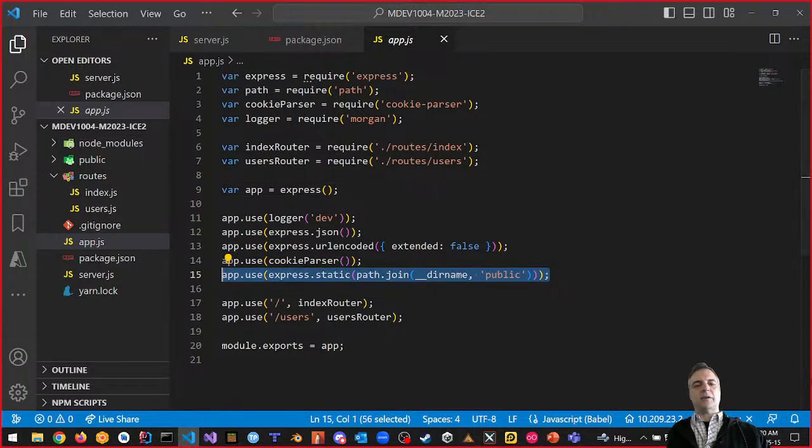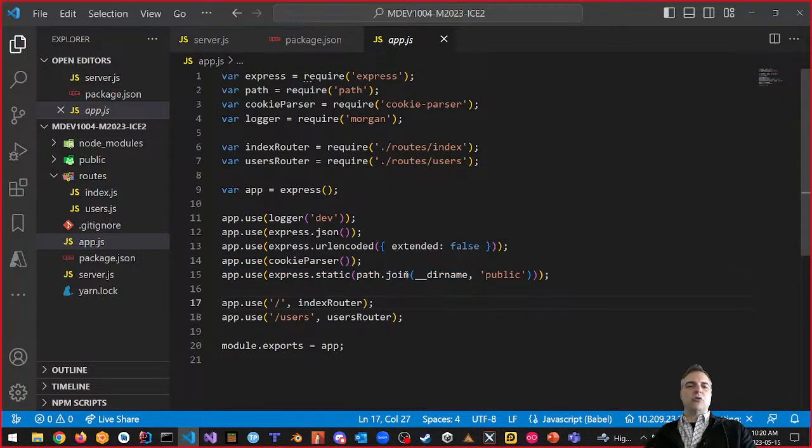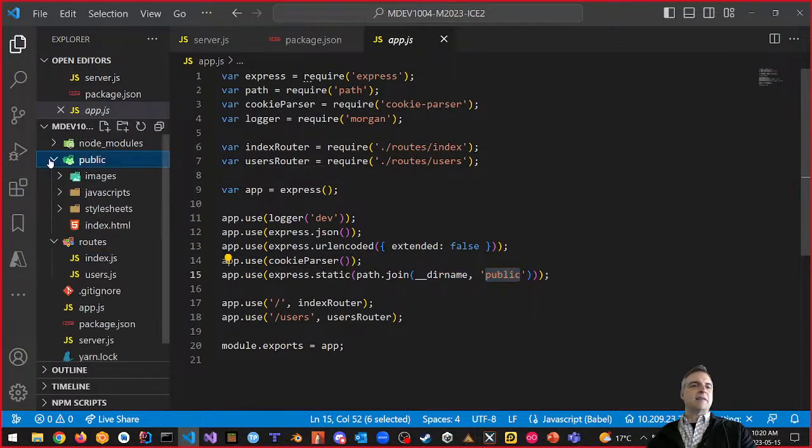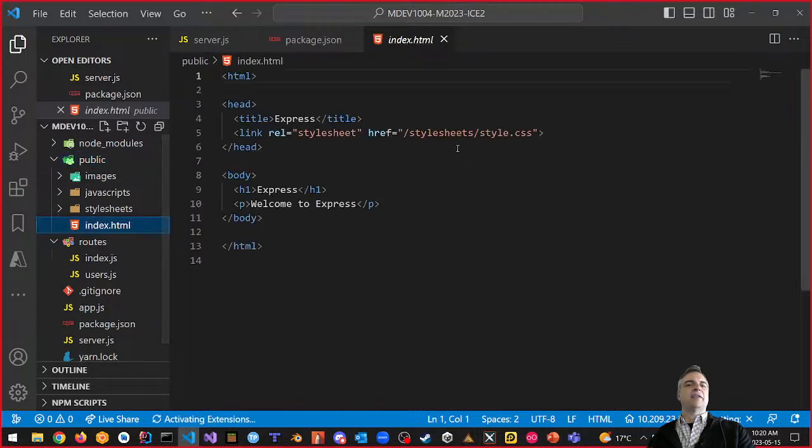Look at this, express.static. Basically it joins the directory name that I'm in to the regular path, and it joins it with public. So the folder public is included. Inside the public folder, we're being given an index.html, and this is what is loading.